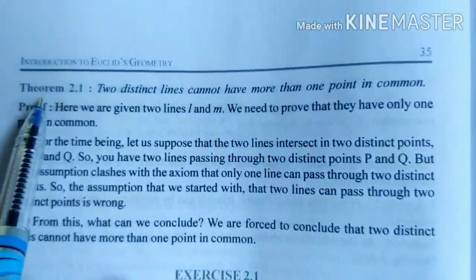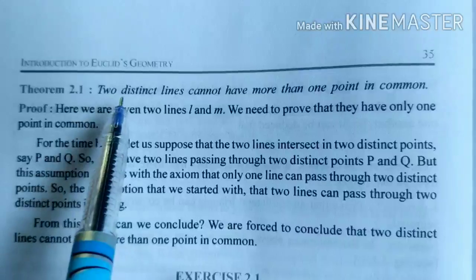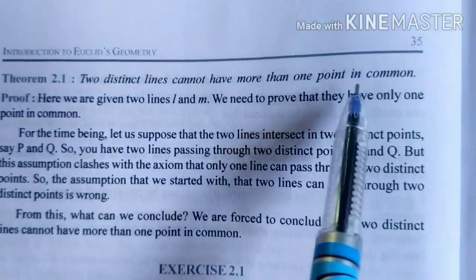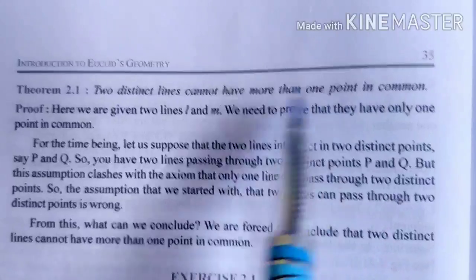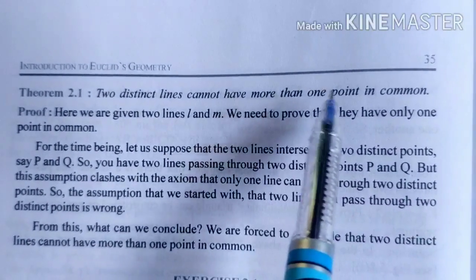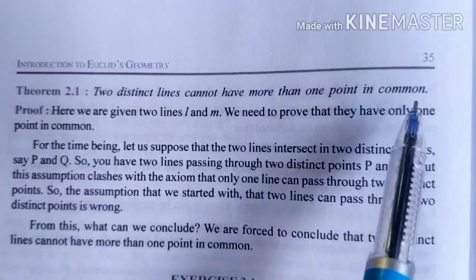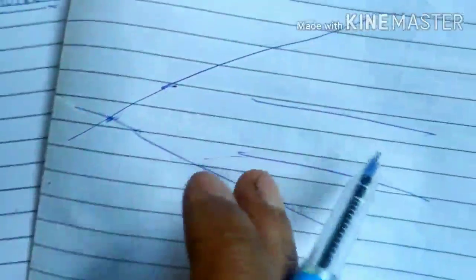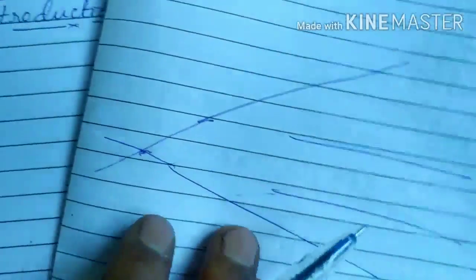So there is one more theorem, theorem 2.1. What does it say? Two distinct lines cannot have more than one point in common. So if you consider any two lines, then they cannot have more than one point in common. If you consider two lines like this and extend them, they are going to meet at only one point. Suppose they are parallel lines, then there will be no point in common. So that is the meaning of the theorem.